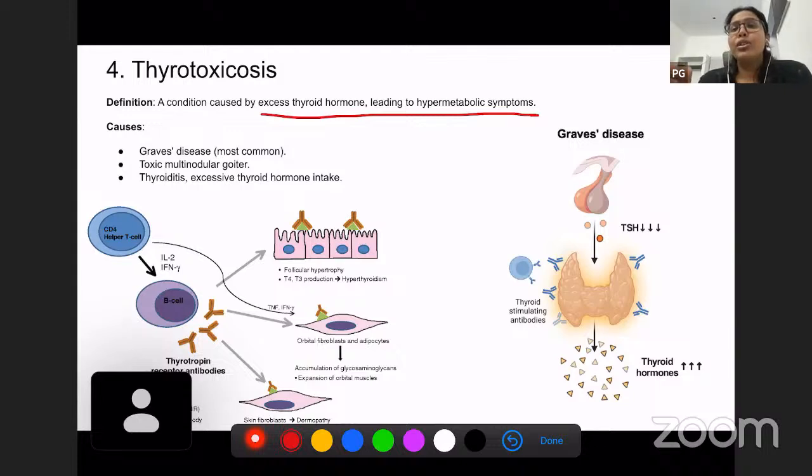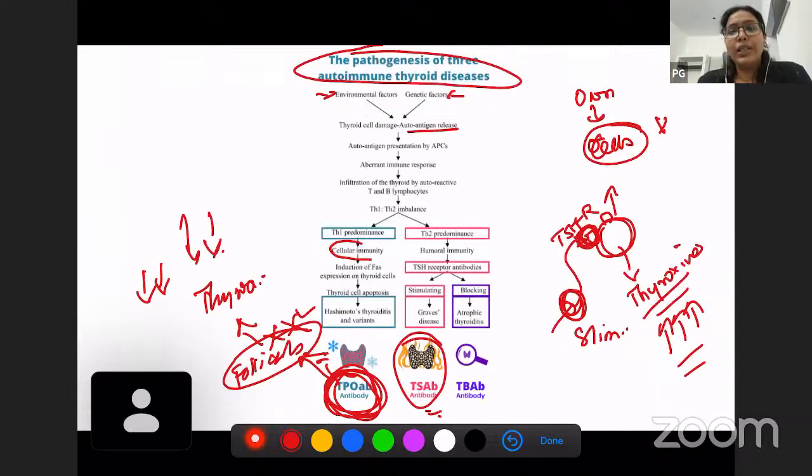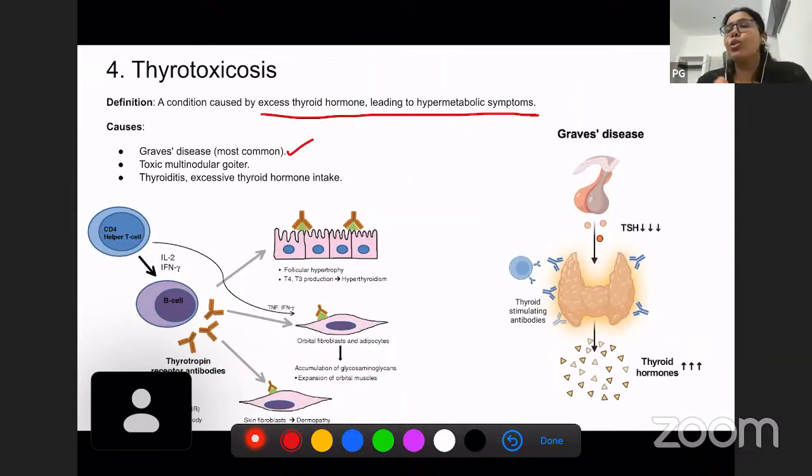Okay, so what are the causes of thyrotoxicosis? We have Graves' disease, which is a common cause of thyrotoxicosis, as I have mentioned earlier. It is because of thyroid receptor antibodies which are stimulating in nature. Because of these stimulating antibodies, the thyroid follicular cells increase thyroxine production, and because of thyroxine production, we have thyrotoxicosis. Then toxic multinodular goiter again increases the production of thyroid hormone, which is thyroxine. Also, exogenous thyroid hormone intake can also result in thyrotoxicosis.